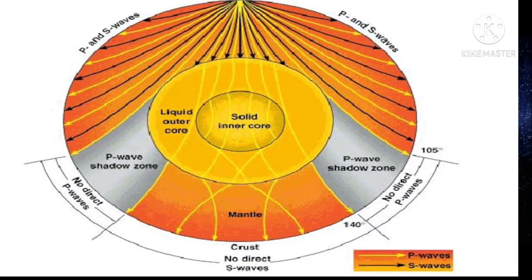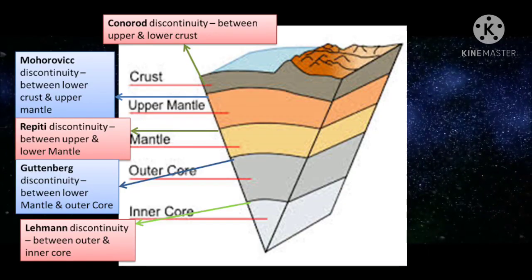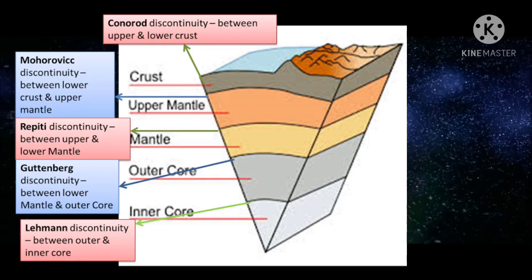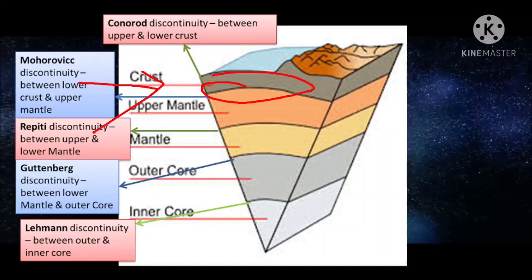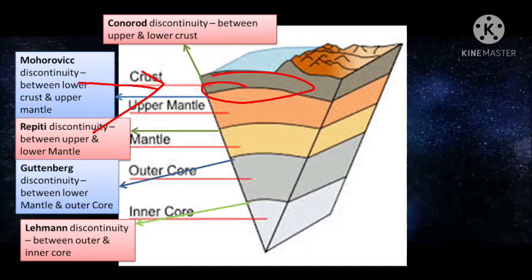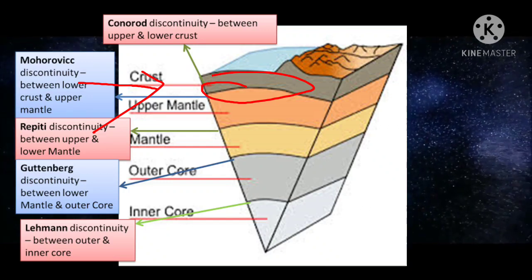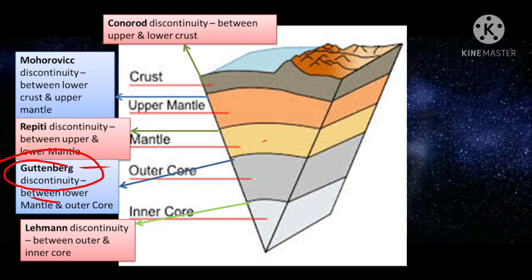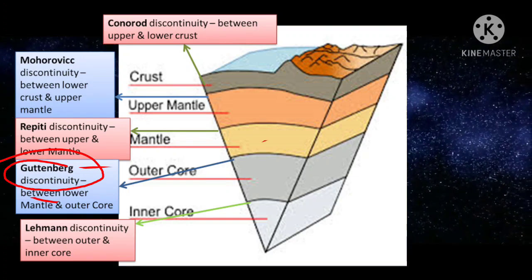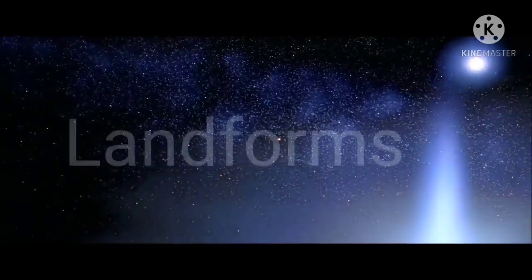We also learned that there is a discontinuity layer between the mantle and the crust, which is known as the Mohorovicic discontinuity, and the discontinuity layer between the mantle and the core is termed the Gutenberg discontinuity. So today's topic is based on landforms.